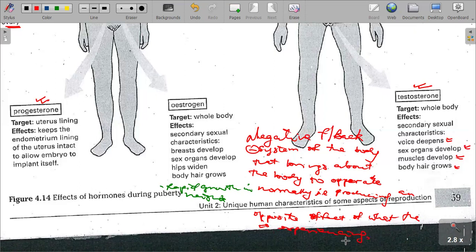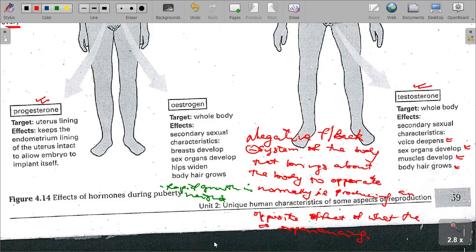So, for example, in terms of these hormones, the hormones operate within their parameters, which are regulated as a result of what the effect is going through.